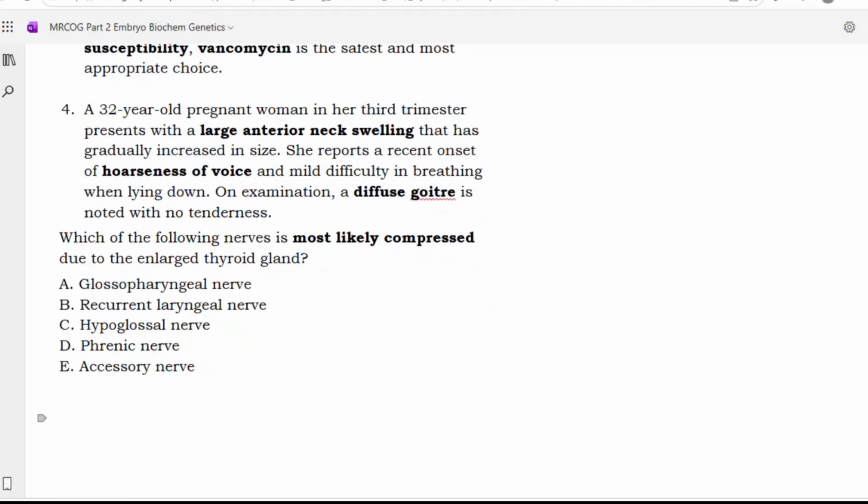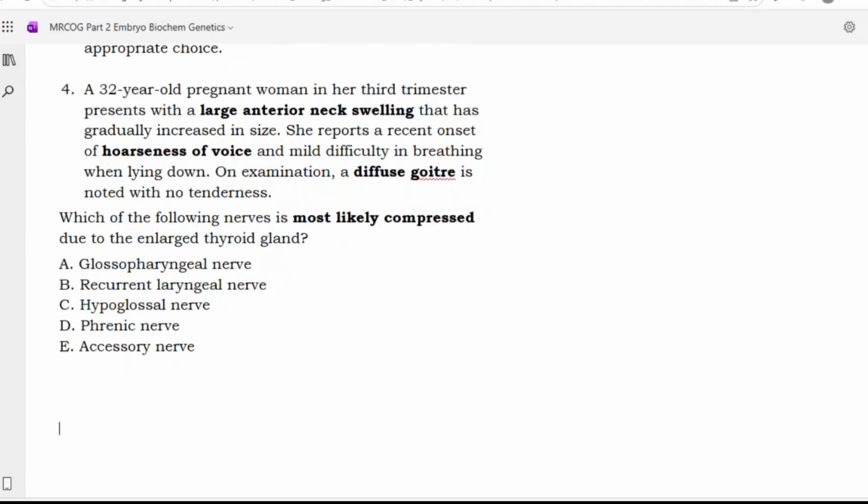Next. A 32-year-old pregnant woman in her third trimester presents with a large anterior neck swelling that has gradually increased in size. She reports a recent onset of hoarseness of voice and mild difficulty in breathing when lying down. On examination, a diffuse goiter is noted with no tenderness. Which of the following nerves is most likely compressed due to the enlarged thyroid gland? Glossopharyngeal nerve, recurrent laryngeal nerve, hypoglossal nerve, phrenic nerve, accessory nerve. So option B, recurrent laryngeal nerve.